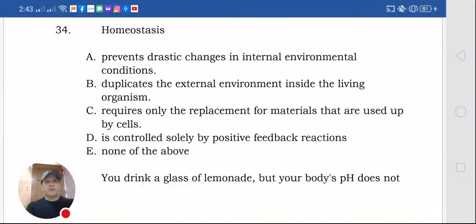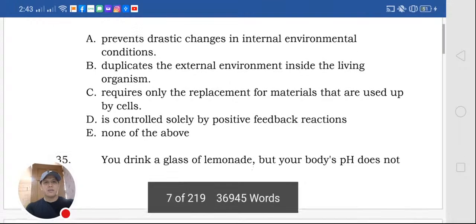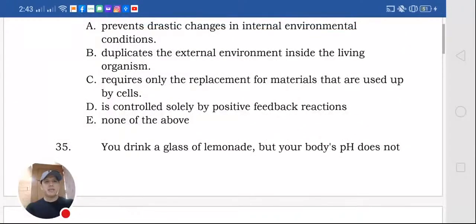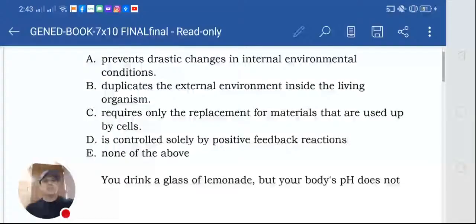Ayun. So, 34. Duplicates. Replacement of materials. No, it's not. Letter D is uncontrolled solely. No. None of those. So it's letter A: prevents drastic changes in the internal environment. Kasi halimbawa din, diabetic ka, sobrang taas ng sugar level mo, tapos nag-take ka ng insulin, that will make your sugar level low.